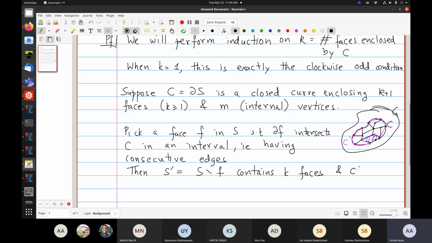And C prime, which is the boundary of S prime, is still simple and closed.